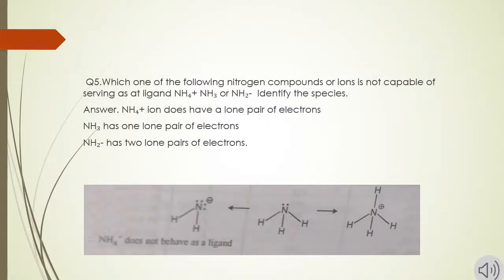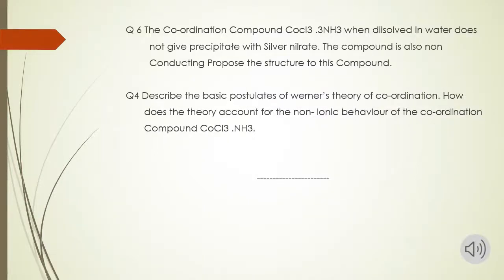Now next question is, which one of the following nitrogen compounds or ions is not capable of serving as a ligand? NH4 positive, NH3 and NH2 minus. So the answer is NH4 positive ion does not have a lone pair of electrons, and NH3 has one lone pair of electrons, NH2 minus has two lone pairs of electrons. That means NH4 positive does not behave as a ligand, because ligands are those which can donate a pair of electrons. So in case of NH4 positive, it does not have any lone pair of electrons, so it will not behave as a ligand.